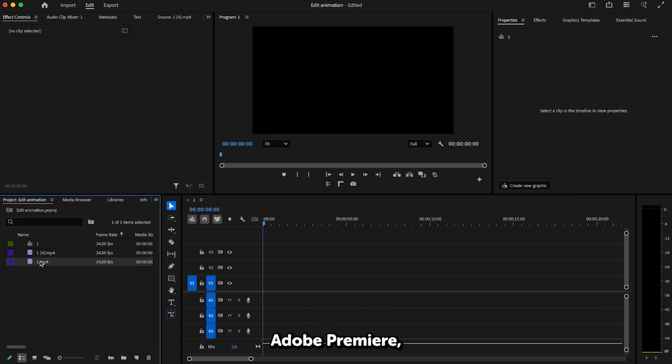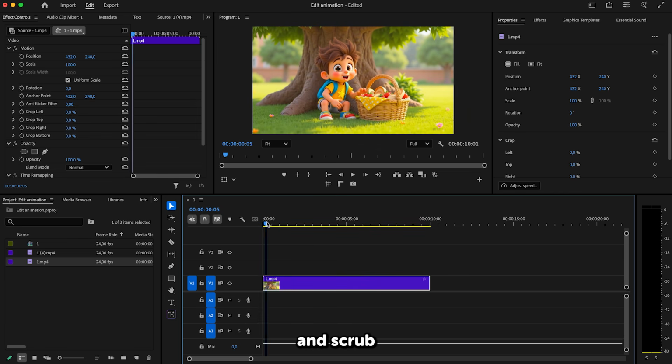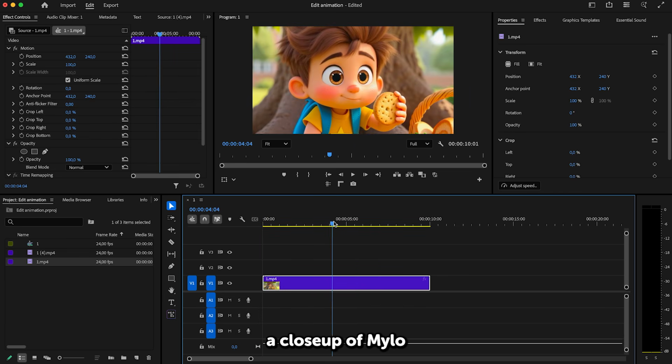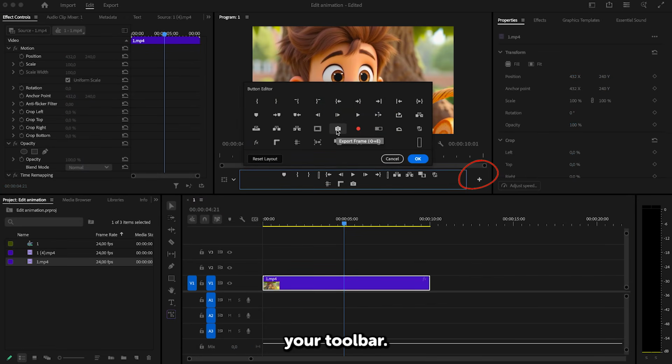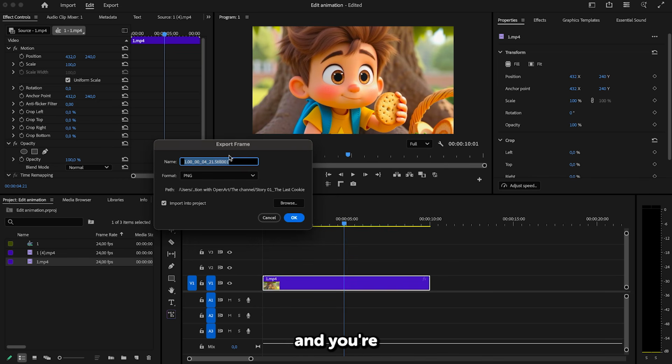I'm working in Adobe Premiere, so I started a new project and imported the first animation I created. Then I dropped it into the timeline and scrubbed to the moment where there's a close-up of Milo holding the cookie. To capture that frame, I used the screenshot export frame icon. It's right here on the toolbar. If you don't see it, no worries. Just click the plus icon to customize your toolbar. From there, drag the screenshot icon into your panel and you're good to go.